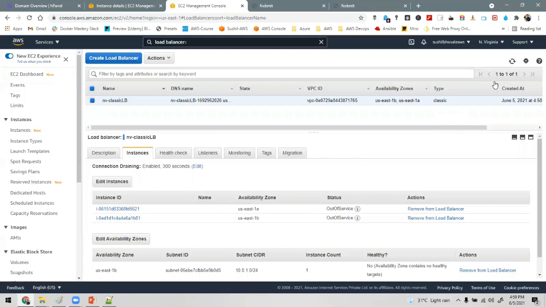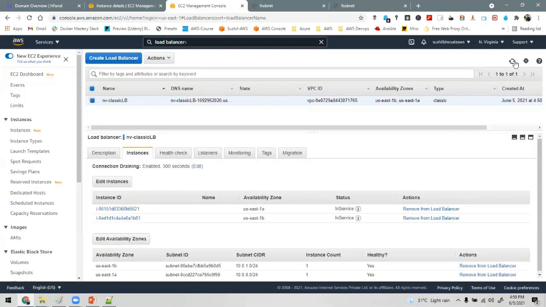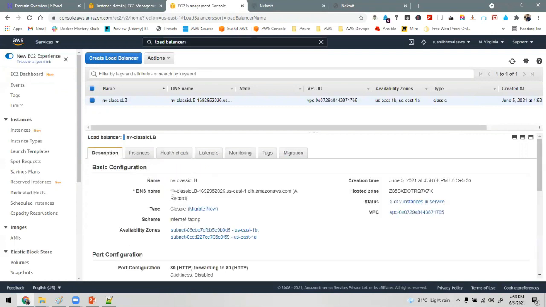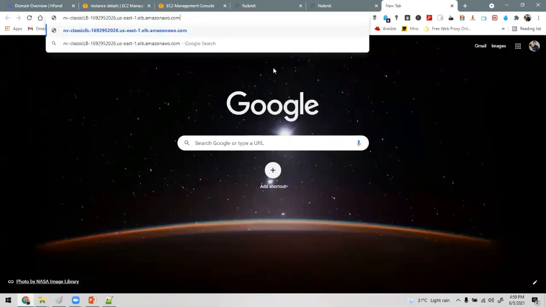Now let's wait for the discovery to complete. See, in service. That means the discovery has been completed and the health checks have passed. Now what we can do is access the web page from the DNS name of the load balancer. I will just copy paste it over here.